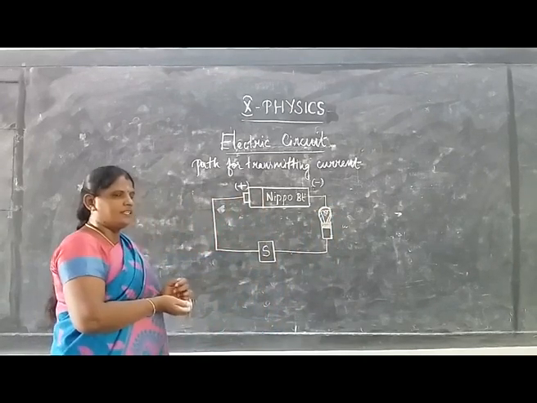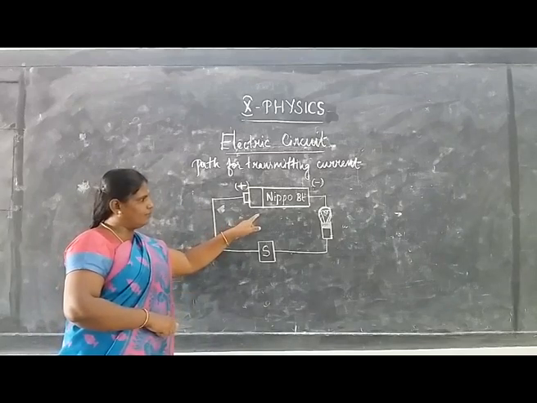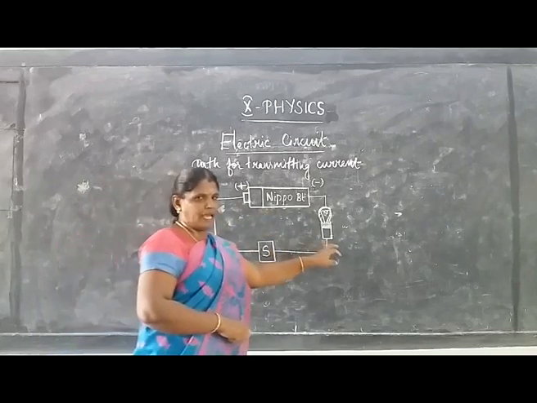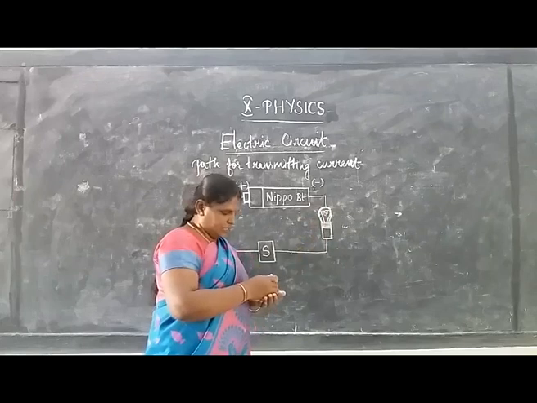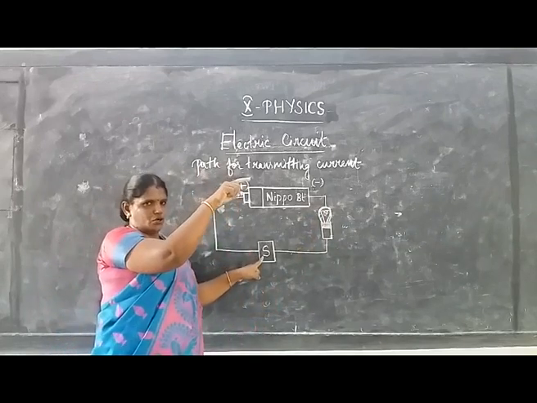You see here, we are considering a simple electric circuit: a battery, a switch and a lamp or a bulb. Now you can see the switch here.